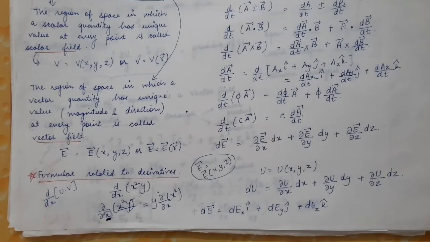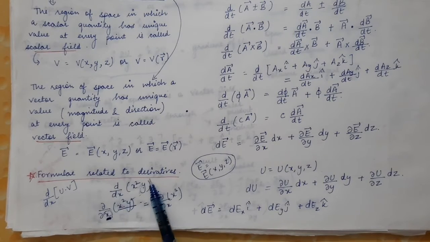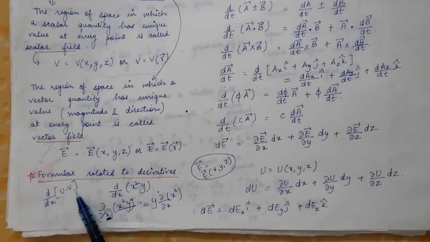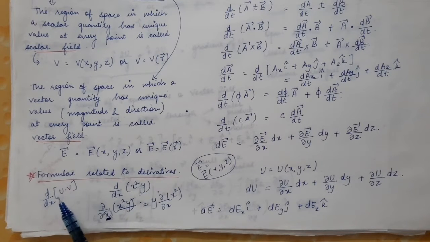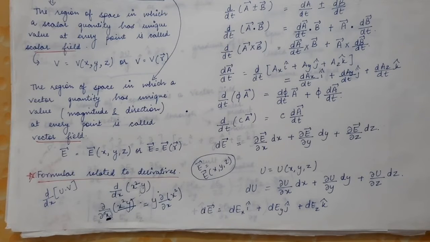Now I will show you a quick review of what the partial derivative is. First of all, the complete derivative is represented by d by dx. Let's say we are doing the complete derivative of x square y. In case of the complete derivative, you will use this formula: d by dx of u times v. First you take u outside and do the derivative of v, plus you take v outside and do the derivative of the u function. So this is how you solve the complete derivative of this function.